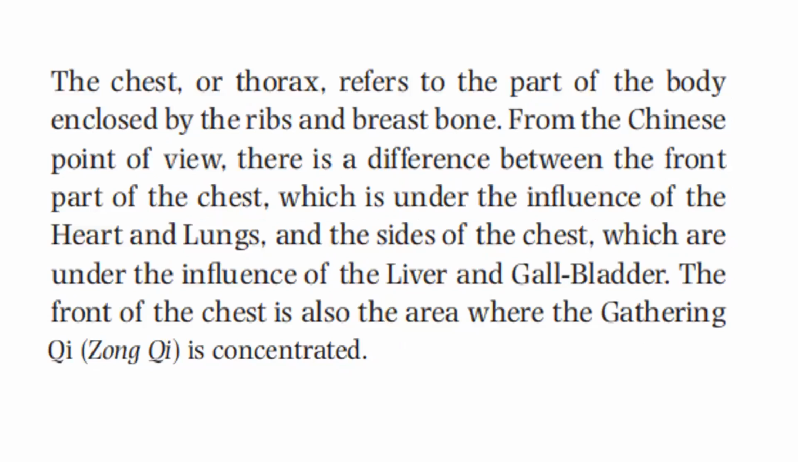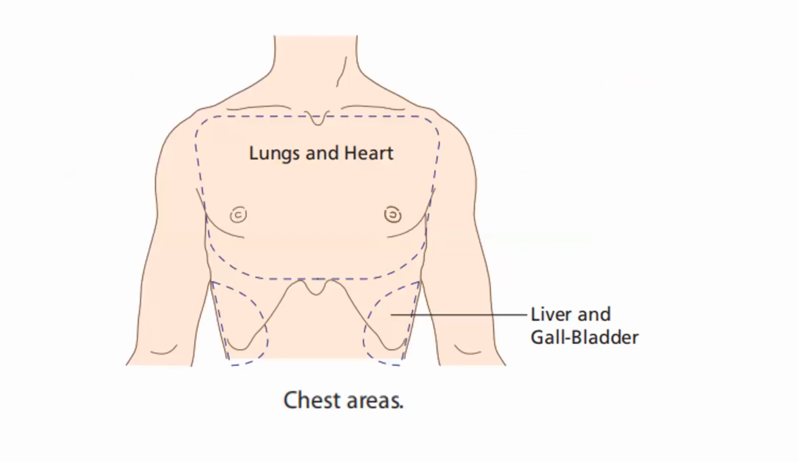The chest or thorax refers to the part of the body enclosed by the ribs and breastbone. From the Chinese point of view, there is a difference between the front part of the chest, which is under the influence of the heart and lungs, and the sides of the chest, which are under the influence of liver and gallbladder. The front of the chest is also the area where the gathering qi, song qi, is concentrated. So we have here the chest area, the lungs and the heart, and below is the liver and gallbladder.